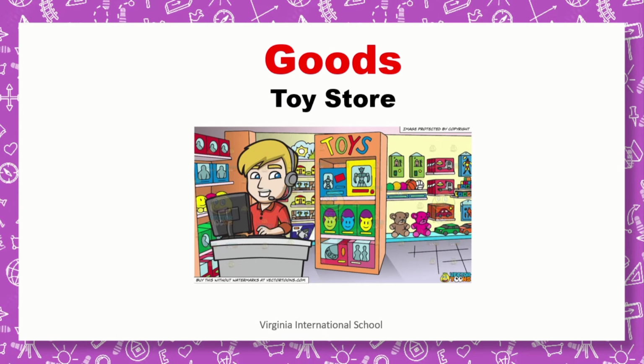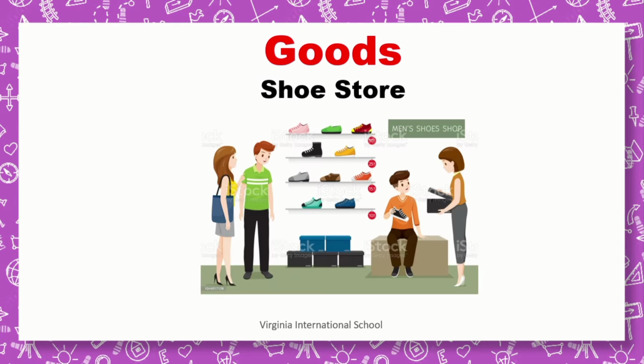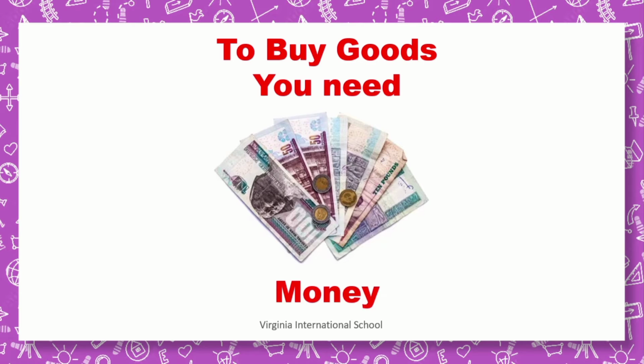Goods are also available in a toy store. I can buy goods from the toy store. Any toys I can buy from the toy store is called goods. I can also go to the bookstore and buy books. These things that I can buy are called goods. I can also go to a shoe store and buy shoes. Then it will be called goods. Anything I can buy with money, it's called goods. We can buy goods with money. You need money to buy goods.